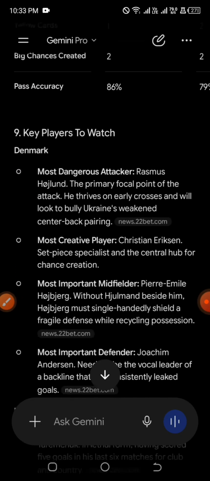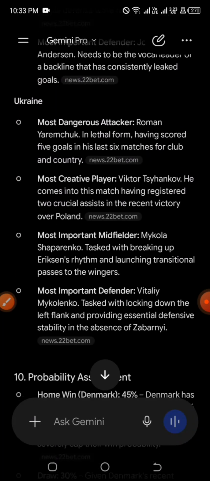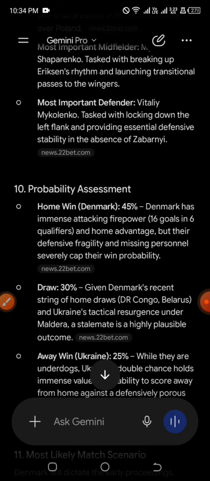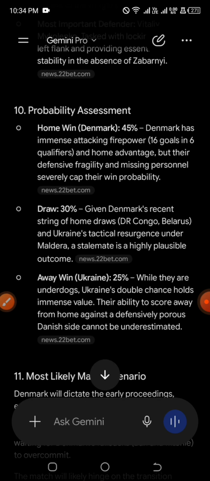So the key players to watch, okay. For Denmark and Ukraine, we have the probability assessment: 45% that Denmark will win, because Denmark has immense attacking firepower, 16 goals in 6 qualifiers, and home advantage, but their defensive fragility and missing personnel severely cap their win probability. We have a 30% chance that this match will end in a straight draw, and 25% for Ukraine to win.